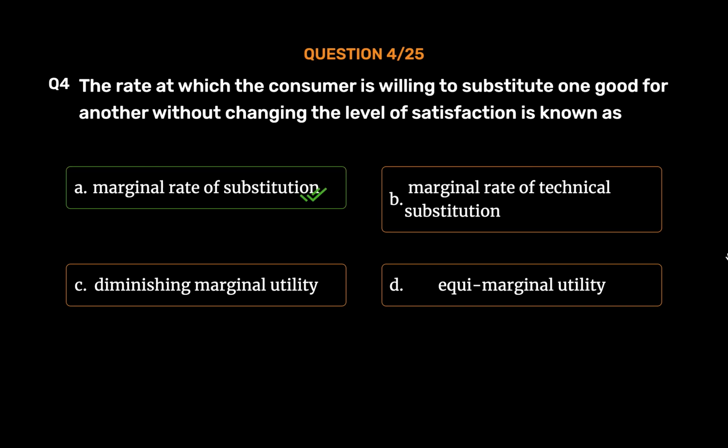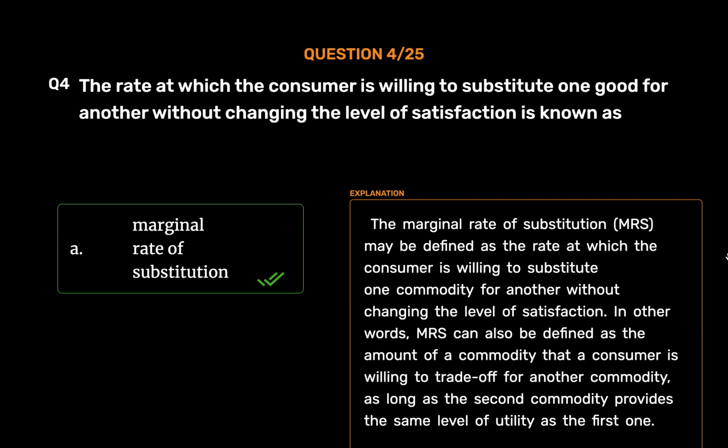Marginal rate of substitution. The marginal rate of substitution, MRS, may be defined as the rate at which the consumer is willing to substitute one commodity for another without changing the level of satisfaction. In other words, MRS can also be defined as the amount of a commodity that a consumer is willing to trade off for another commodity, as long as the second commodity provides the same level of utility as the first one.